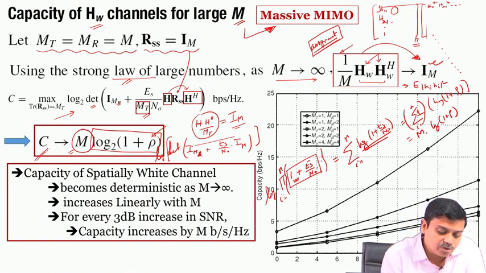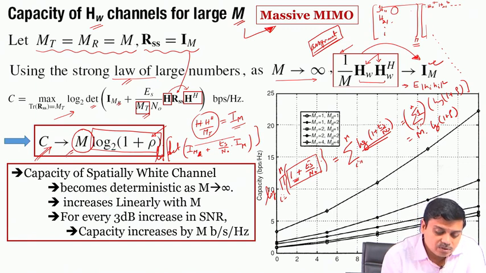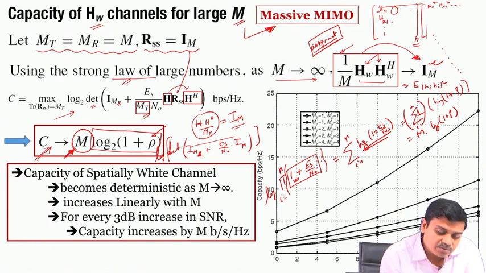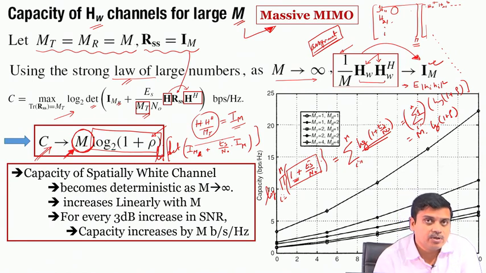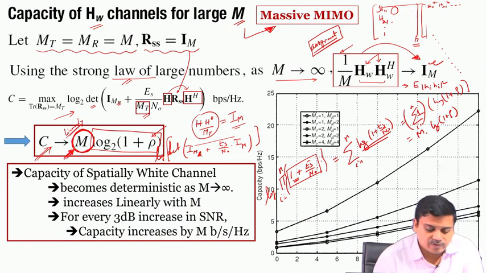This is one of the biggest motivations for going towards massive MIMO. That means, as you keep increasing the number of antennas, for an i.i.d. channel of course, one would tend towards a situation where you have SISO links and you are getting M times the capacity without any increase in transmit power. So, transmit power remains the same as SISO, but you have an M factor increase. All the spectral efficiency that we require can simply be obtained by linear scaling of the SISO capacity with a large number of antennas.